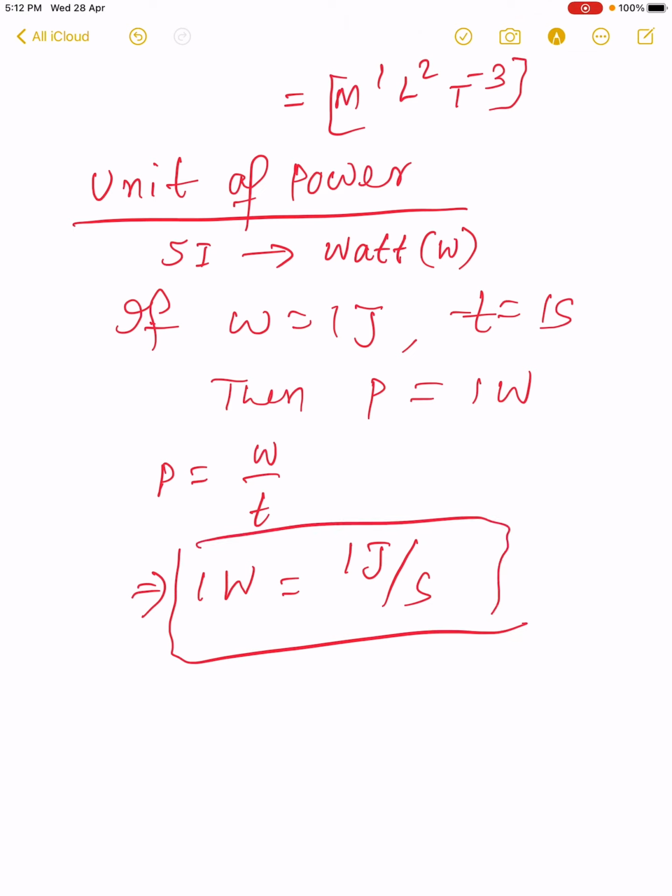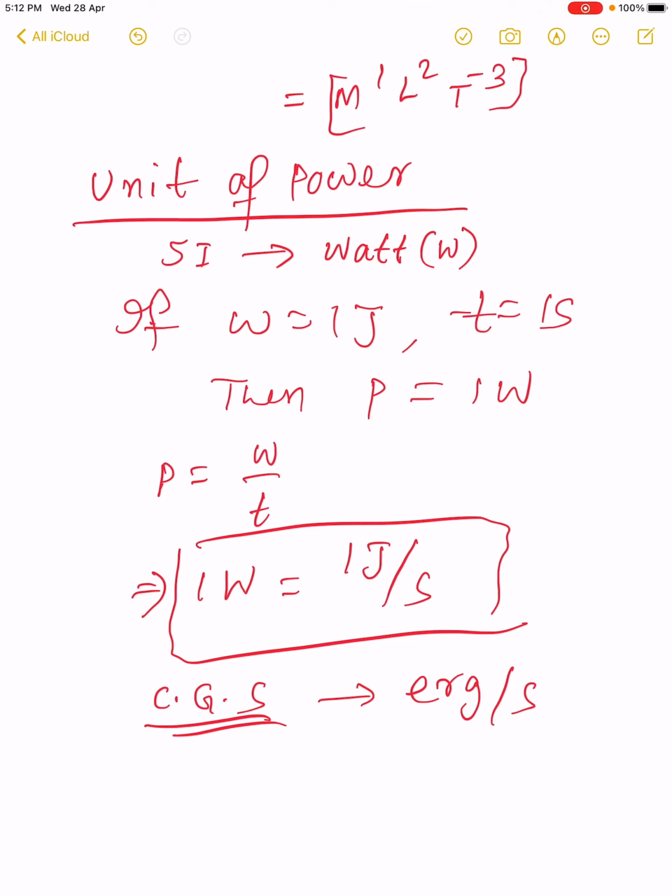Whereas in CGS unit, it is measured as erg per second. Here the unit of work is erg and time is second.